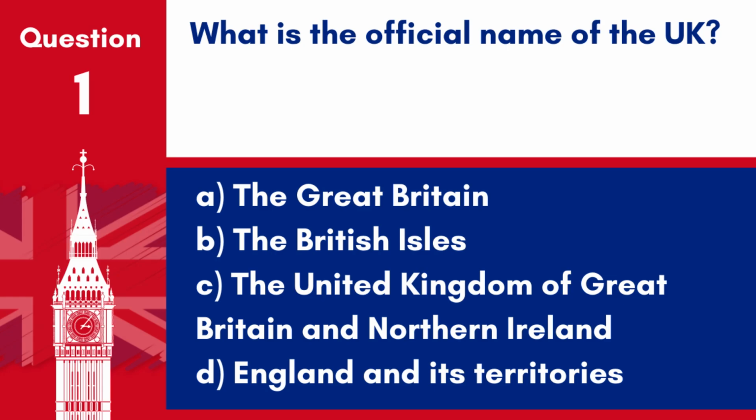Question 1. What is the official name of the UK? A. The Great Britain. B. The British Isles. C. The United Kingdom of Great Britain and Northern Ireland. D. England and its territories. Answer. C. The United Kingdom of Great Britain and Northern Ireland. This is the official name that encompasses England, Scotland, Wales, and Northern Ireland.